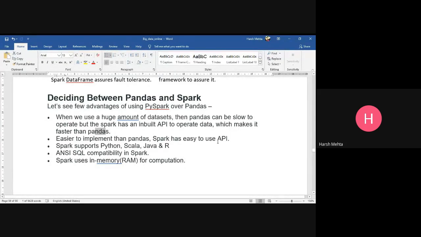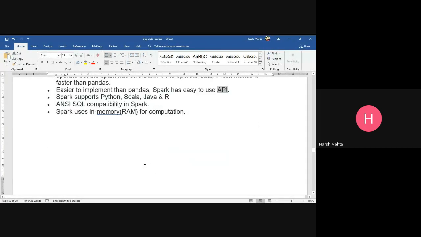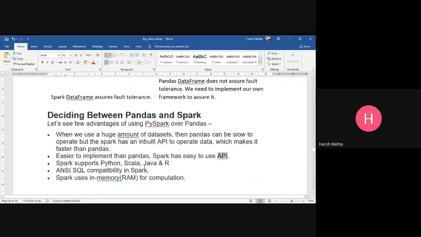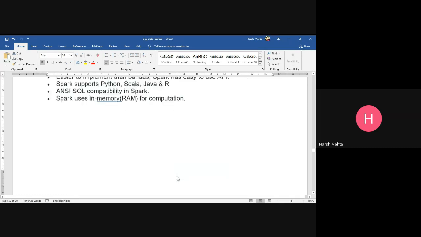Spark has an easy-to-use API for data frames. Spark supports Python, Scala, Java, and R. It has ANSI SQL compatibility, and Spark uses in-memory computation. So we have used data frames, and we can use the Spark API for data frames. We use data sets.